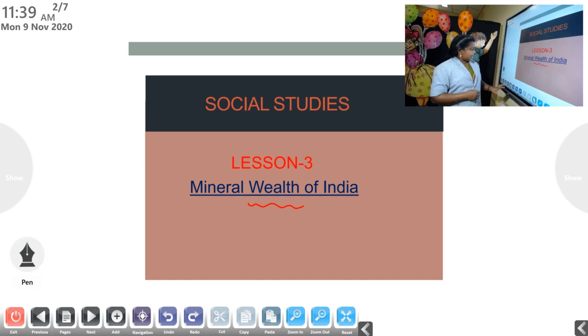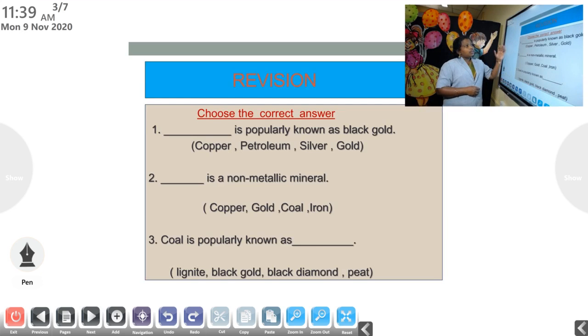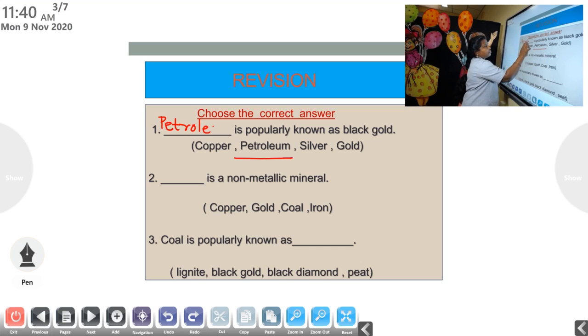Now let's do the exercise. Here, first question. Dash is popularly known as black gold. Dash is popularly known as black gold. Here, the options given are copper, petroleum, silver and gold. You know, here the answer is petroleum. Petroleum is popularly known as black gold.